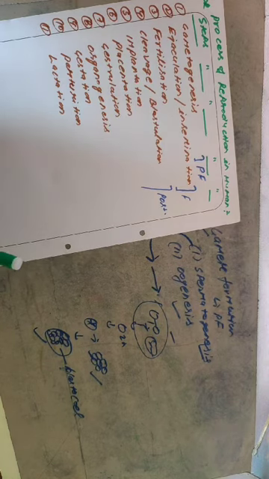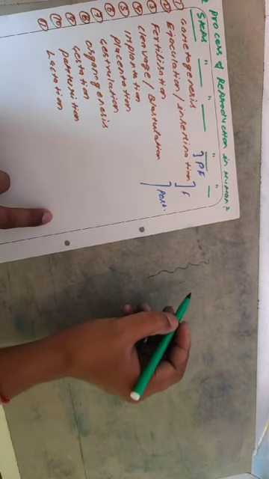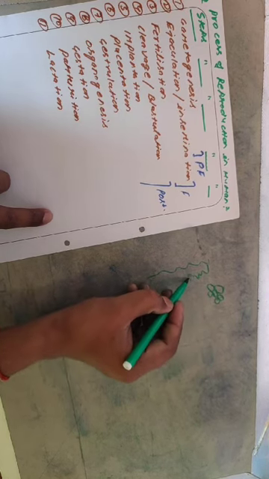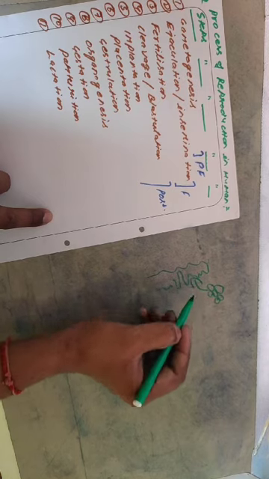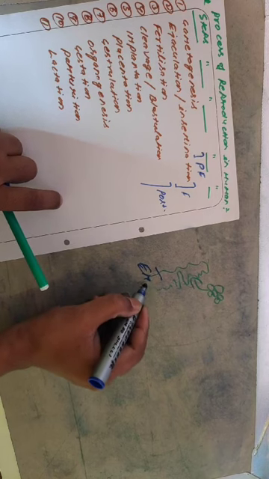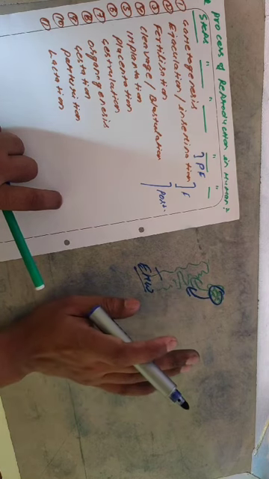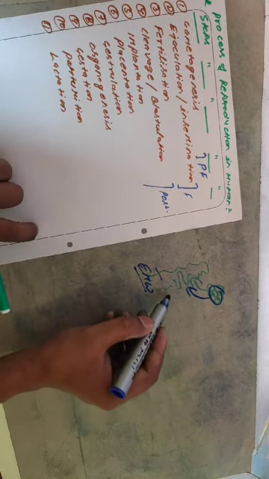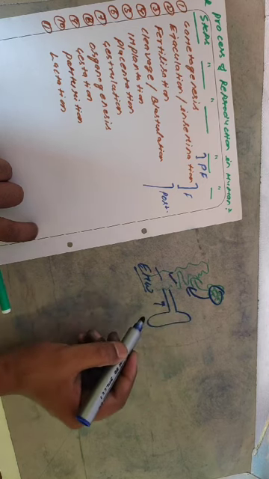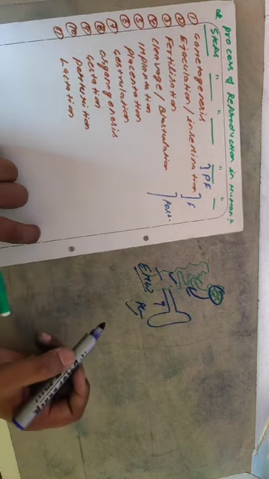Now the implantation. When the blastula larva forms, with the help of its different cells and inside the crypts of the endometrium wall, the blastula larva begins to attach itself over the endometrium wall of the uterus. That attachment of the blastula larva over the endometrium wall of the uterus is known as implantation. Then a tubular connection is formed between the blastula larva and the mother's endometrium wall. This tubular connection is known as the placenta, and formation of the placenta is known as placentation.